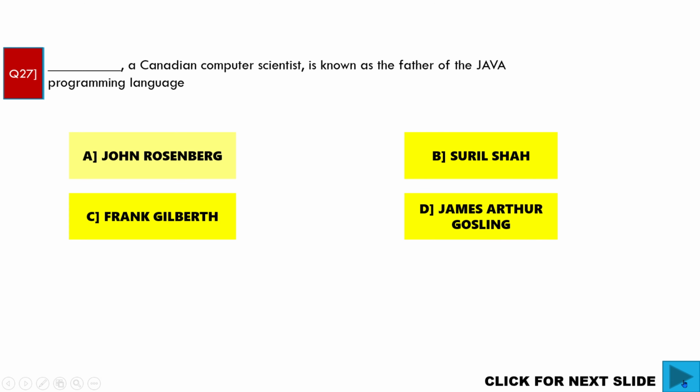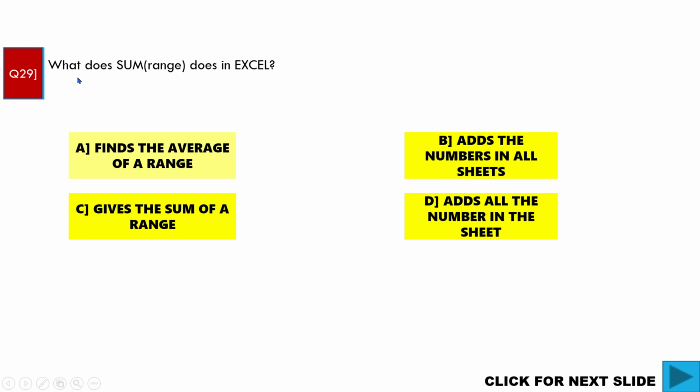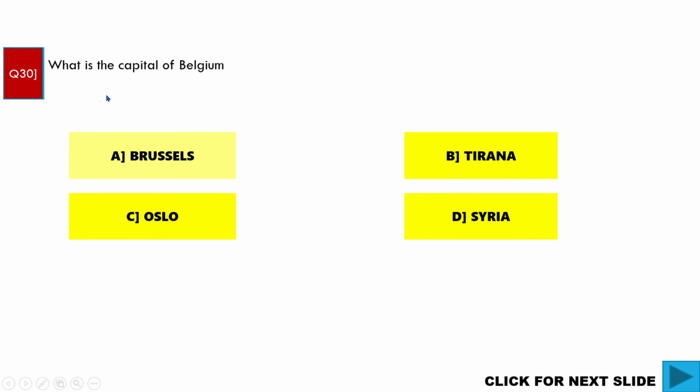In the 14th century, which chart was used for the first time to plot the velocity of a constantly accelerating object against time? B. Bar chart. Correct answer. What does SUM range do in Excel? Gives the sum of a range. C. Correct answer. What is the capital of Belgium? A. Brussels is the capital of Belgium.